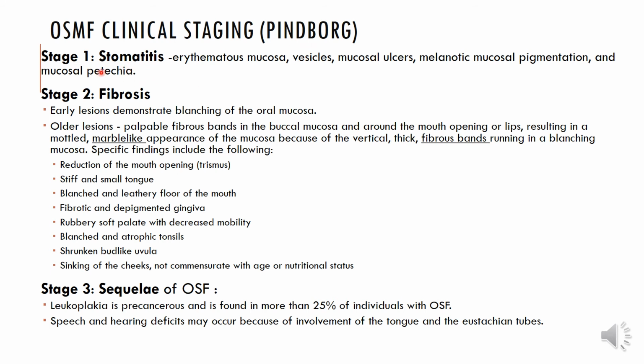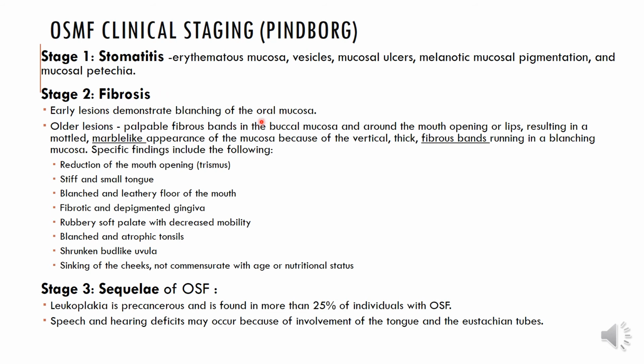So the first stage is stomatitis, where you see erythematous mucosa, vesicles, ulcers, sometimes pigmentation and petechiae. This stage is generally missed by many clinicians because the patient doesn't really present to you at this stage, or it is probably overlooked. The fibrosis or stage 2 is when symptoms start to set in, where you actually see